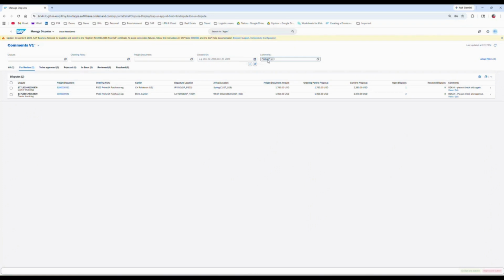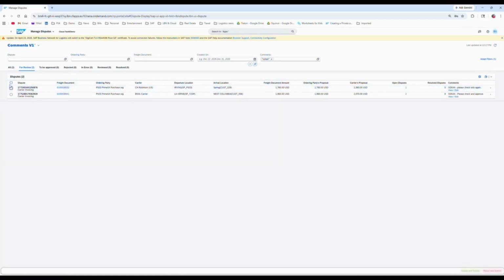Because if there is a fuel surcharge issue, it will go to the contracting team. If it is a demurrage issue, it goes to the warehouse team. Like that we can see, and then once they come here, they can review it, accept and approve, right? So the approval goes to the right person rather than being based on the threshold of the dispute and other things, depending upon the kind of dispute that is there.